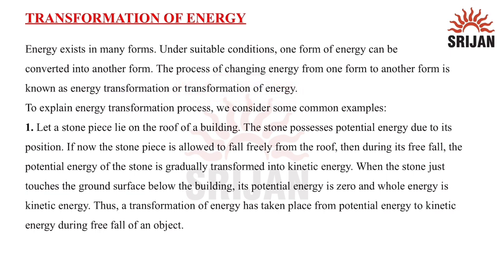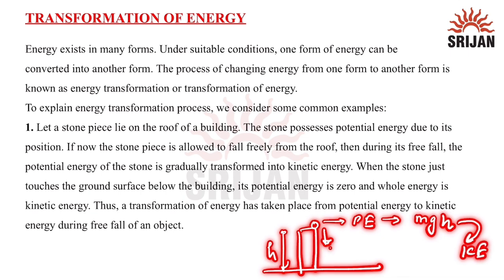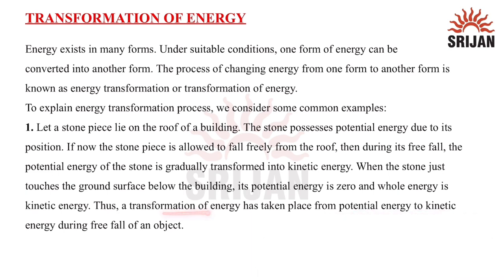Now to explain this, let a stone piece lie on the roof of a building. The stone possesses potential energy due to its position. Let's say the building is h height above the ground, so potential energy would be mgh. Now, if the stone piece is allowed to fall freely, this potential energy, or the stored energy, will be transformed into kinetic energy. That is, the stone will acquire some velocity. When the stone is about to touch the ground below the building, the potential energy becomes zero, and the whole energy here is kinetic energy. Thus, a transformation of energy has taken place from potential energy to kinetic energy during the free fall of an object.